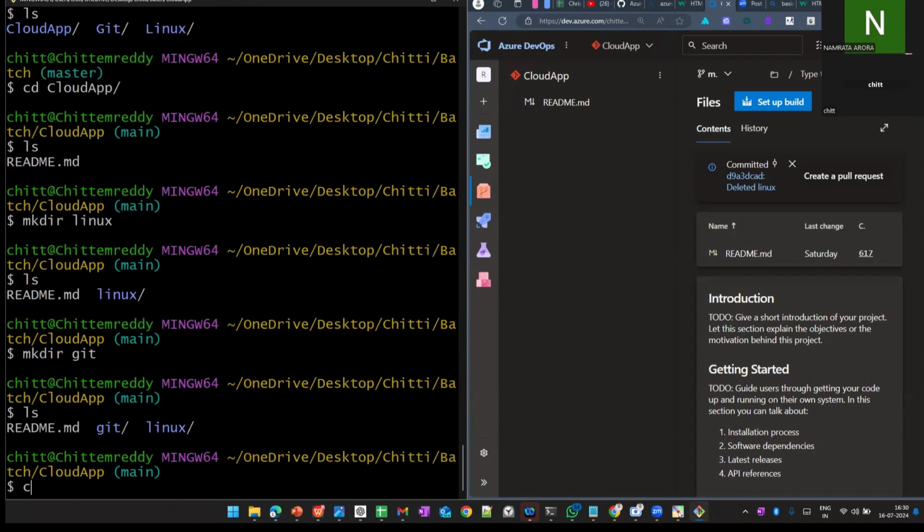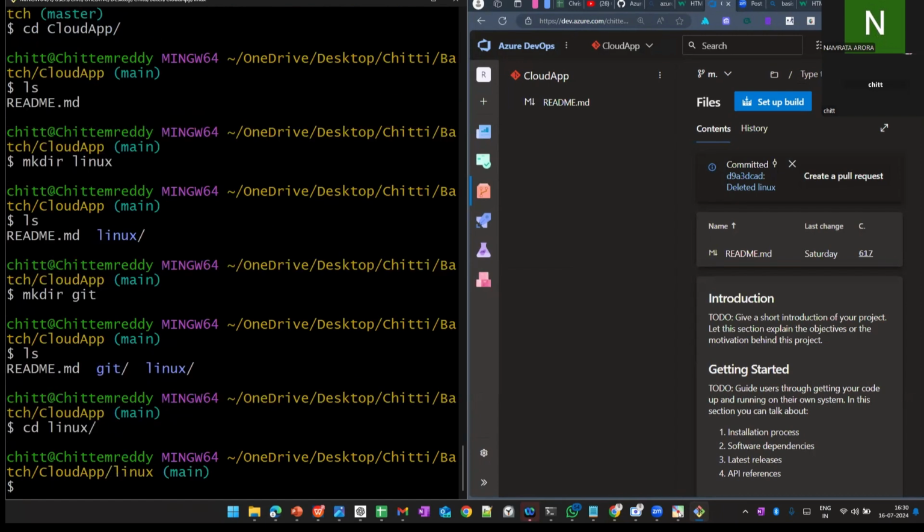I will add the files. How can I add the files? cd Linux, I will go. I will add 10 files here. touch file1 dot, 1 to 10 files, dot txt or docx, anything you want.